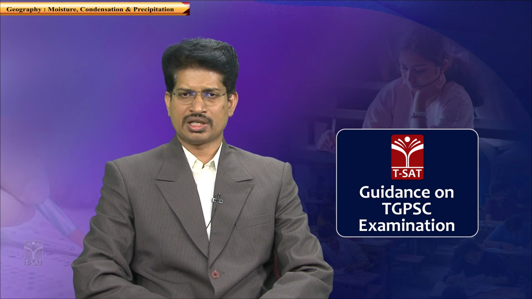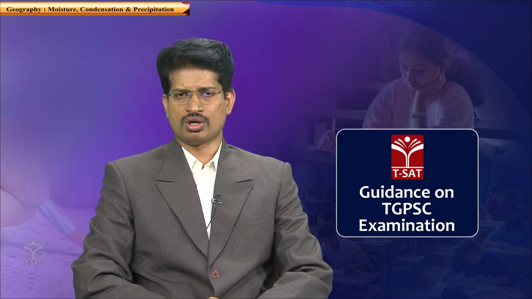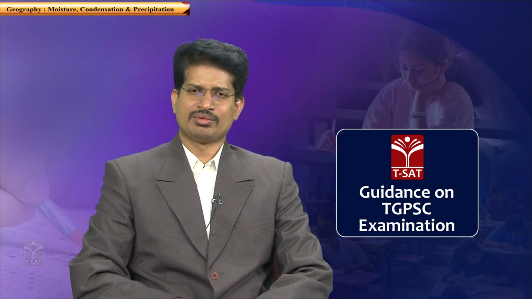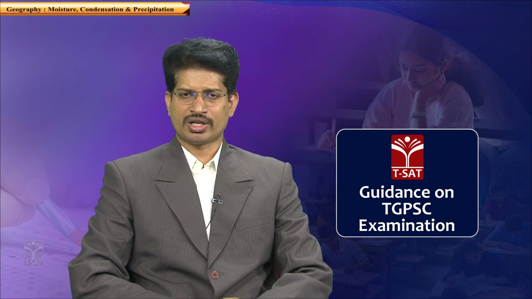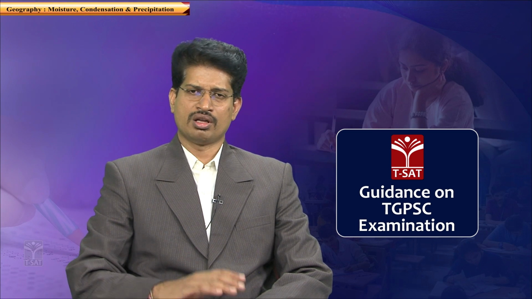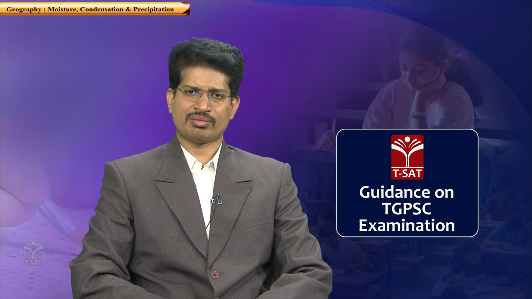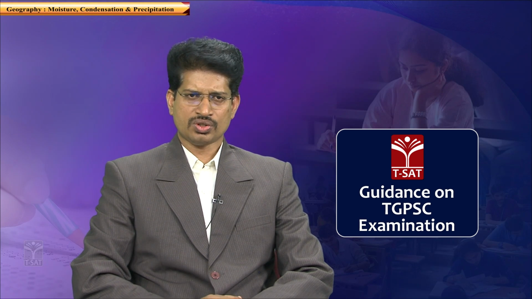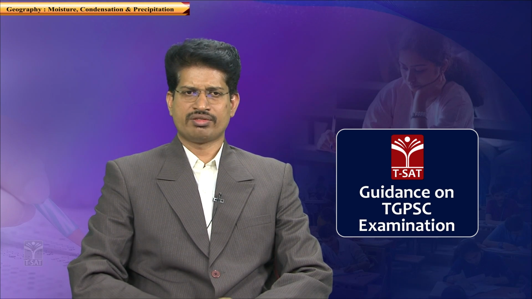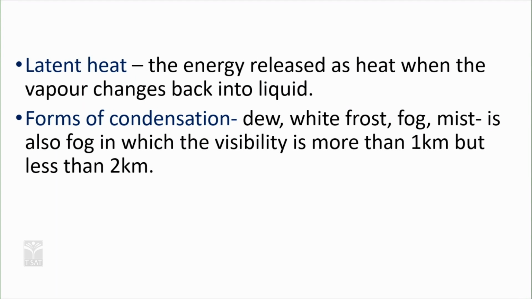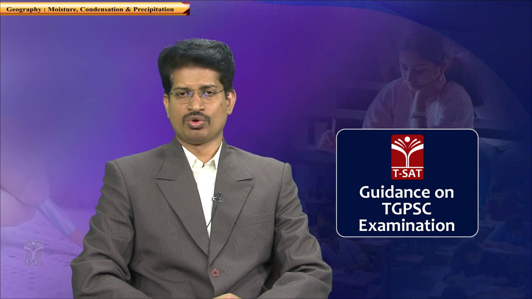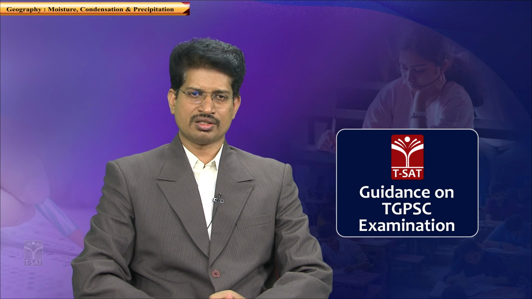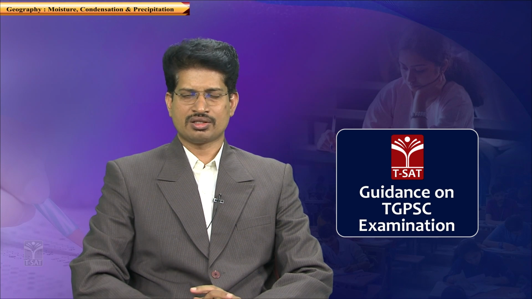So during night time, during winter, when the rocks are so cold, the moving air's minimum available moisture converts into droplets of water known as fog, a low cloud. It is also described as a low cloud. So mist is also a kind of fog. It is classified on the basis of visibility. Visibility of more than 1 kilometer but less than 2 kilometers is known as a mist.